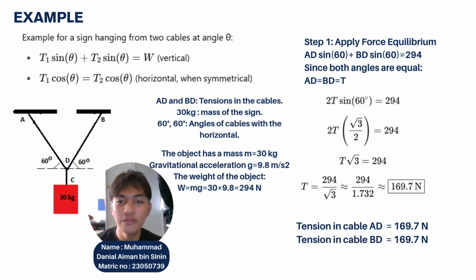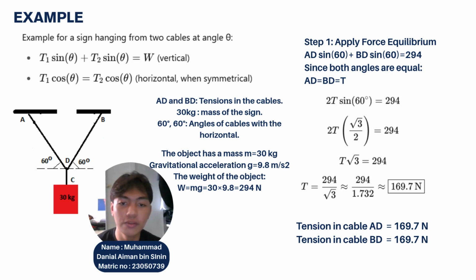So this is an example question for cable tension calculation. There are two equations listed here. The first one is tension 1 sine angle of cable plus tension 2 sine angle of cable equals the weight. The second one is tension 1 cos angle of cable equals tension 2 cos angle of cable. As you can see in the image here, AD and BD are the tensions in the cables.